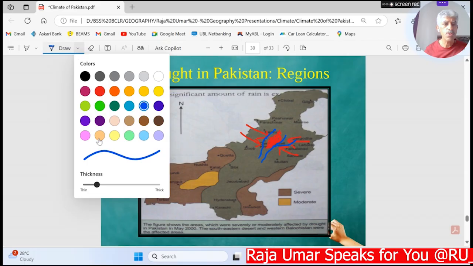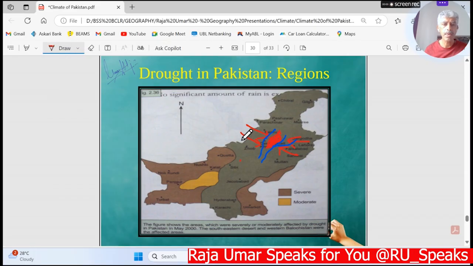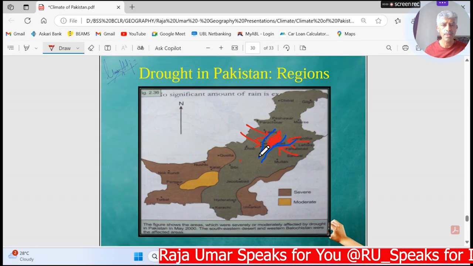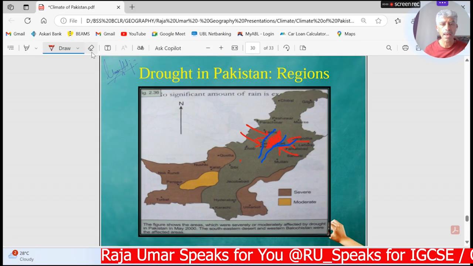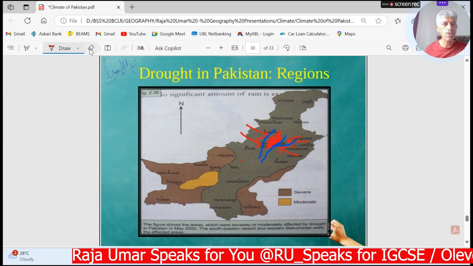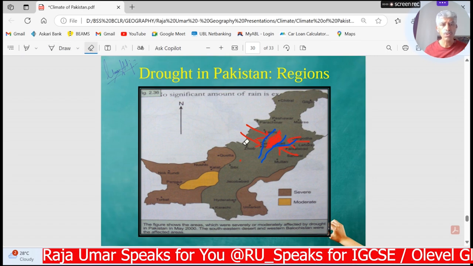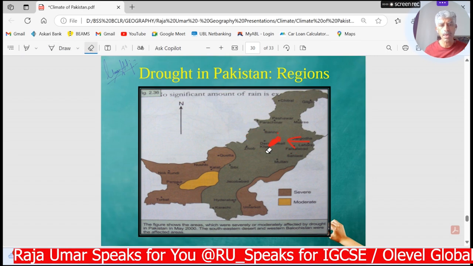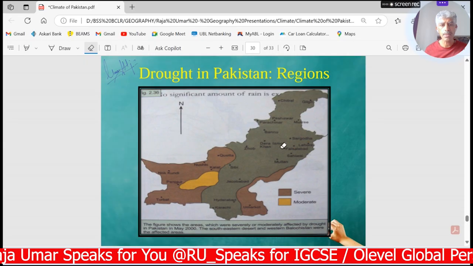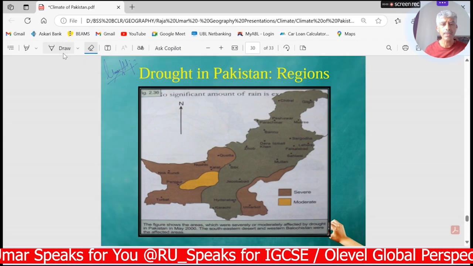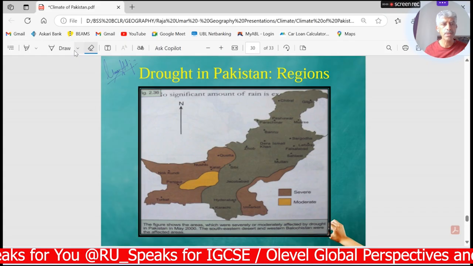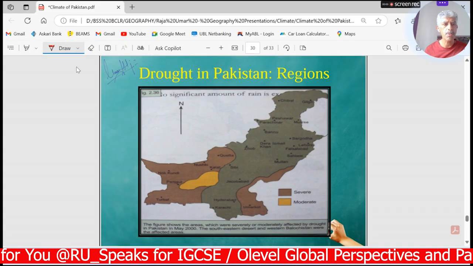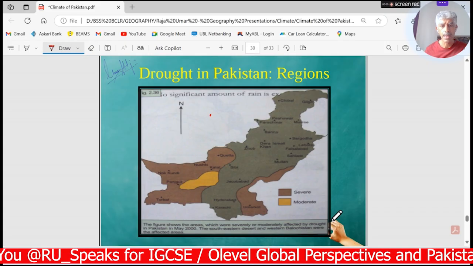So you can say that this area does not have much deficiency of water. So I believe Thal is not considered part of the drought affected regions of Pakistan. This is how the map explains which areas of Pakistan are drought affected. If you get this sort of map in your exams and you are asked to identify the drought affected areas, you must not make any mistake over here.